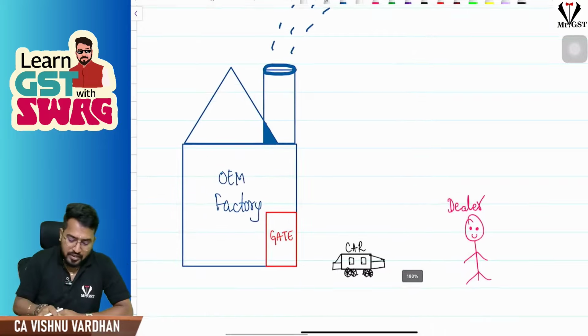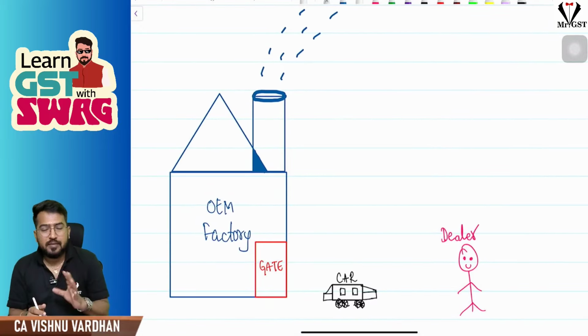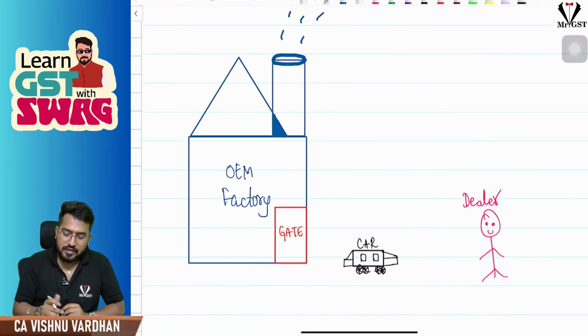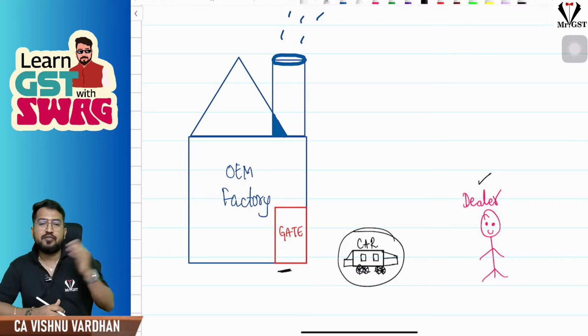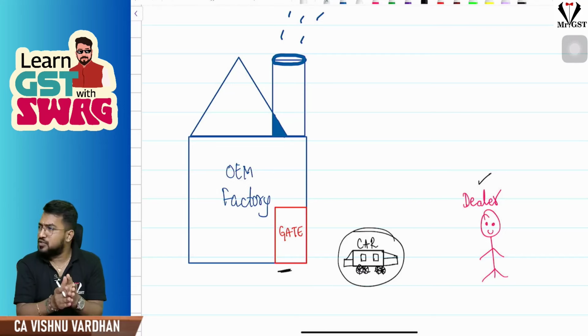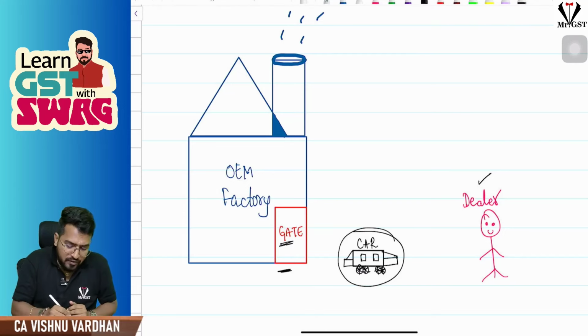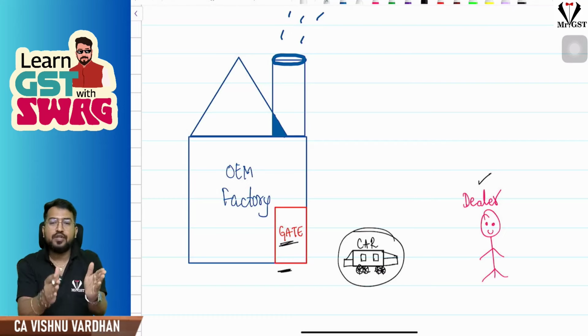See, there is an original equipment manufacturer factory. Near the factory they are manufacturing all these things, and at the factory gate itself, the dealer will go to the factory gate and take the delivery of the goods whatever he is buying from the original equipment manufacturer. So the delivery of these goods is happening at the factory gate of the original equipment manufacturer. So the dealer will go there and take the delivery.